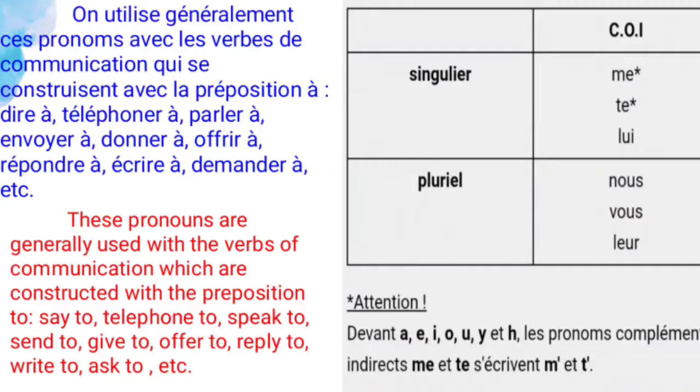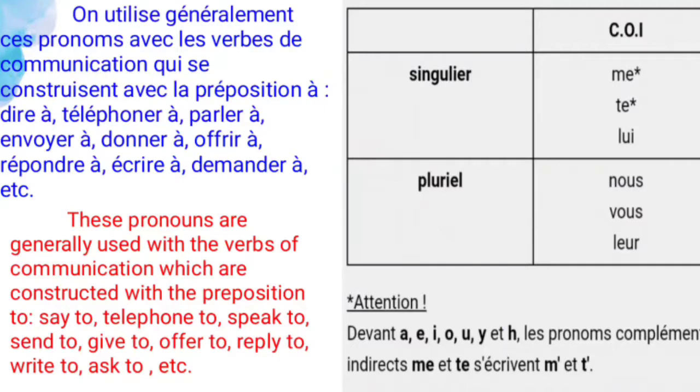What are the verbs? To say, to telephone, to speak to, to send, to give, to offer, to reply, to write, to ask, etc. So for these verbs we use the indirect object pronoun.